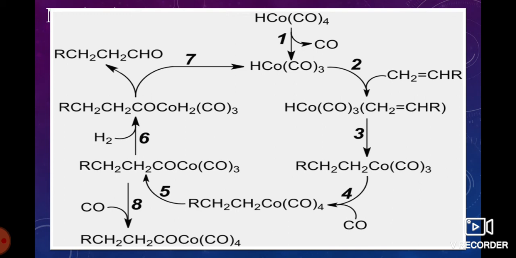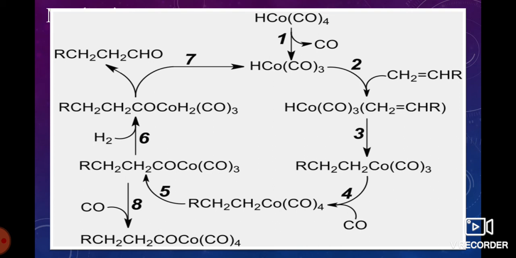Both capital O and capital C represent the carbon monoxide group. In the first step, addition of a carbon monoxide group forms RCH2CH2Co(CO)4.